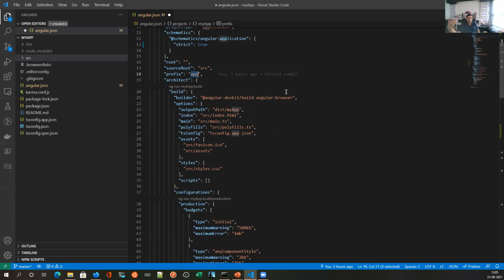So that way you can have better reusability and your global scope is not modified. Because "app" is very common, there are chances that it may create conflict with other applications in a similar folder. So it's just a recommendation. It's up to you what to keep as a prefix.